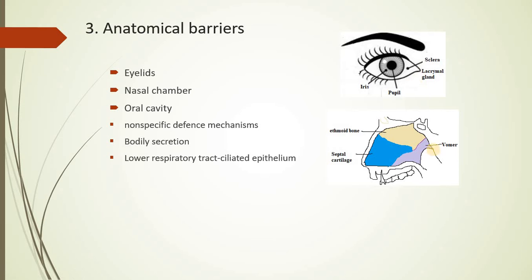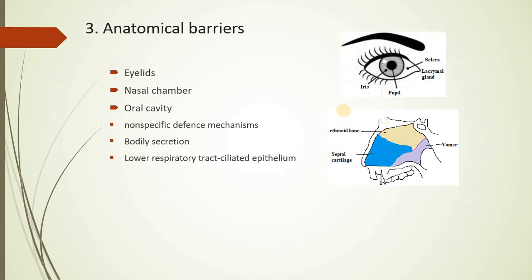In the same way, if I take the example of the nasal chamber. You all know that there is a septum in the nose which divides the right nasal chamber and the left nasal chamber, and this nasal chamber is lined with a large amount of hair-like structures, called the vestibule. Now when we are inhaling air, it is non-specific.